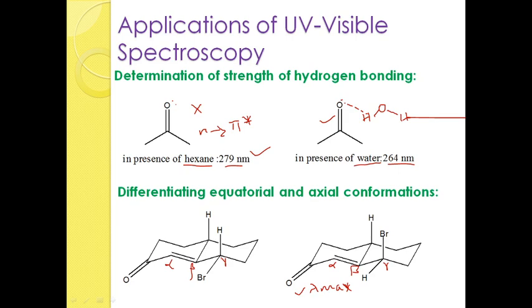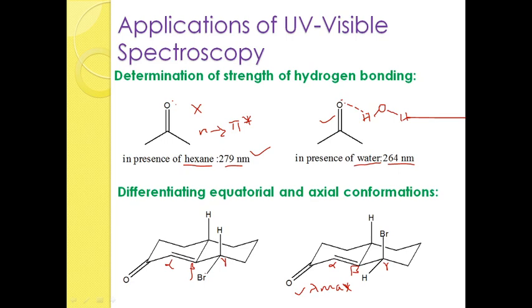Here, the gamma axial position is not a polar substituent, the gamma equatorial position is. The equatorial position will not affect lambda max in this case.